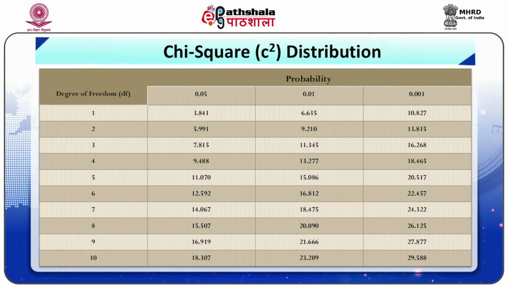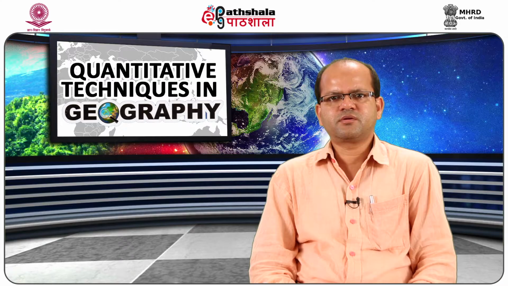This you could see in table 1. Since our calculated value is much higher than the tabulated values, even at the 0.1% level of significance, it is statistically significant and the null hypothesis is rejected.